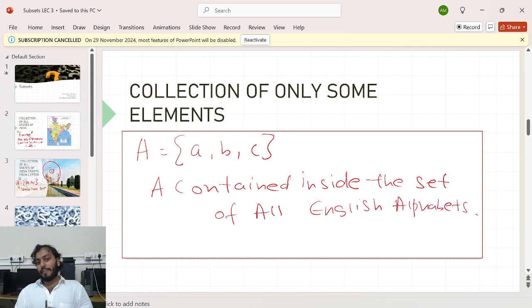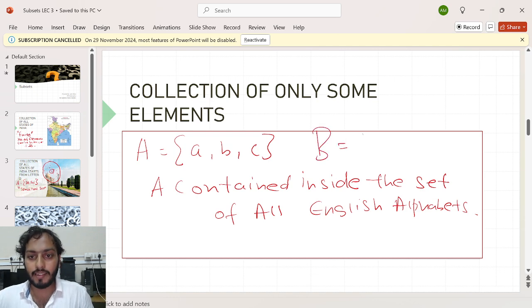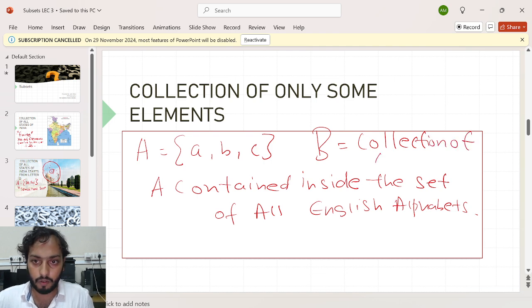I have one more specific name for this situation, and now I am going to introduce that word, and that is the motive of this lecture. Let's say I use the letter B. B is the collection of all English alphabets.